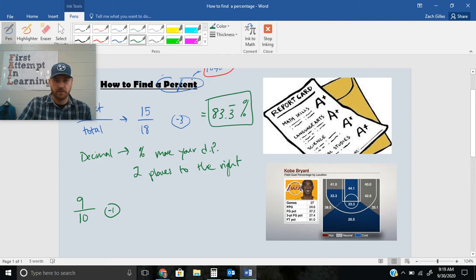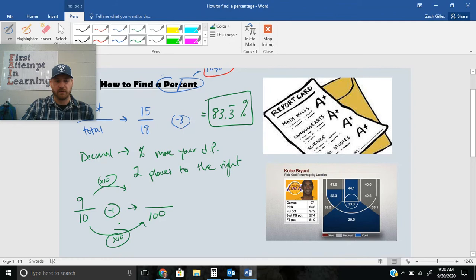Well, like I told you before, percent means per 100. So we could make equivalent fractions and make our 10 into 100 by multiplying our denominator by 10. If I want to keep this fraction equivalent, I need to also multiply the numerator by 10.